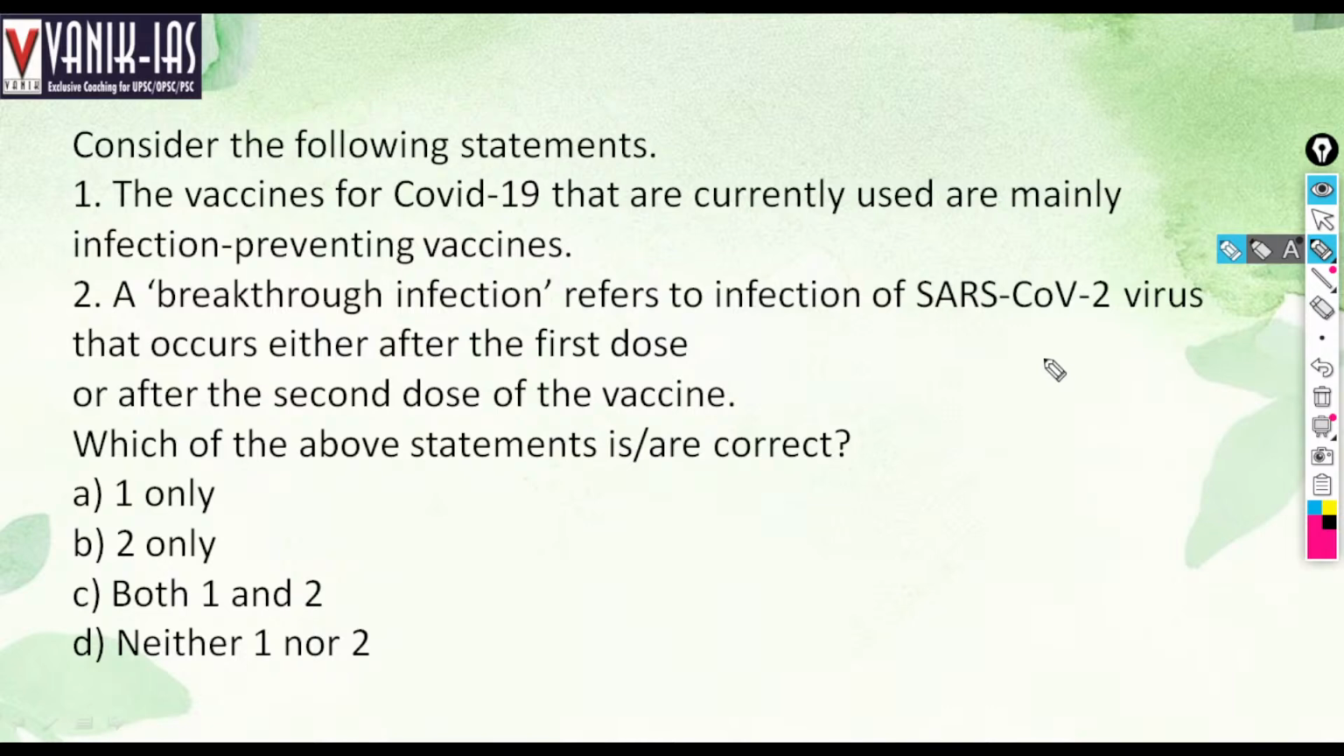Then consider the following statements. Vaccines of COVID-19 currently used are mainly infection preventing vaccines. A breakthrough infection refers to infection of the SARS-CoV-2 virus that occurs either after the first dose or after the second dose of the vaccine. Which of the following statements are correct? You see whether each is correct or incorrect first of all.